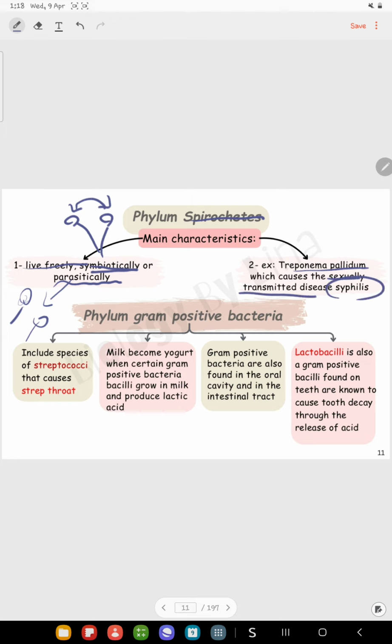For example, we have a bacterium named Treponema pallidum that causes a sexually transmitted disease named syphilis. The third phylum is the phylum of gram-positive bacteria. Here, most of the bacteria are gram-positive, which means they appear purple under the microscope. And they include many examples. For example, we have the streptococci that cause strep throat, and also we have the lactobacilli.